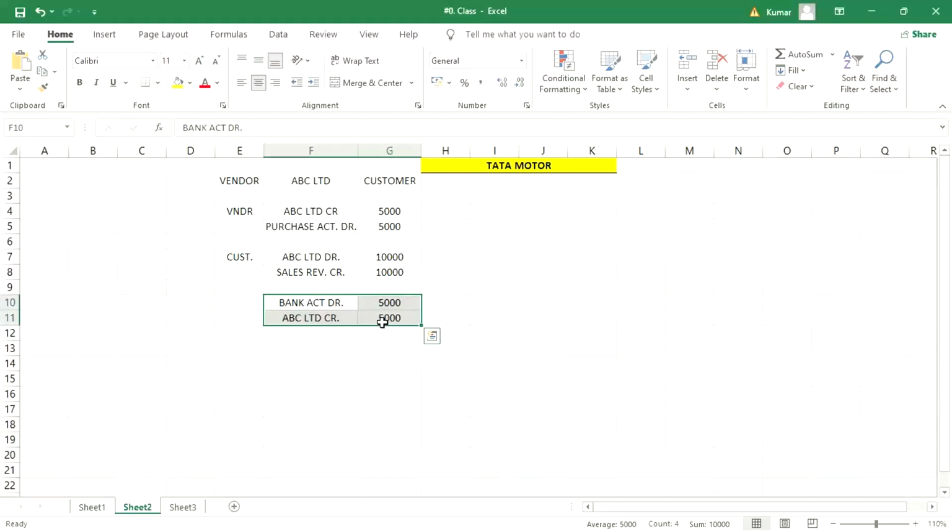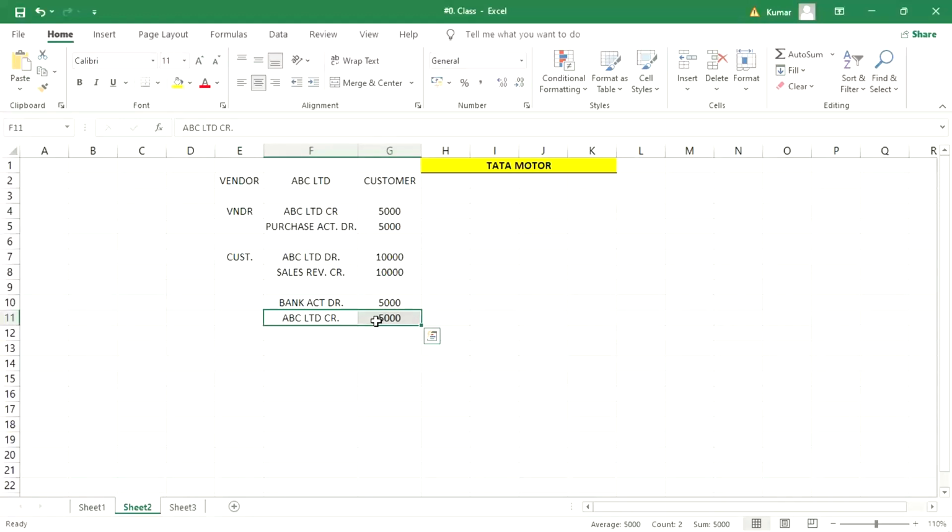So what is the challenge here? We have a vendor line item, which is an open item, and at the same time a customer open item is also there. You have received a payment worth 5K only. So how is it possible to clear both line items with this one?